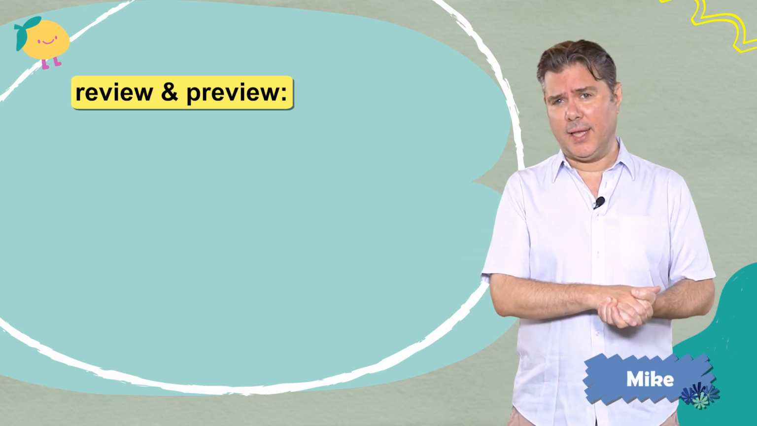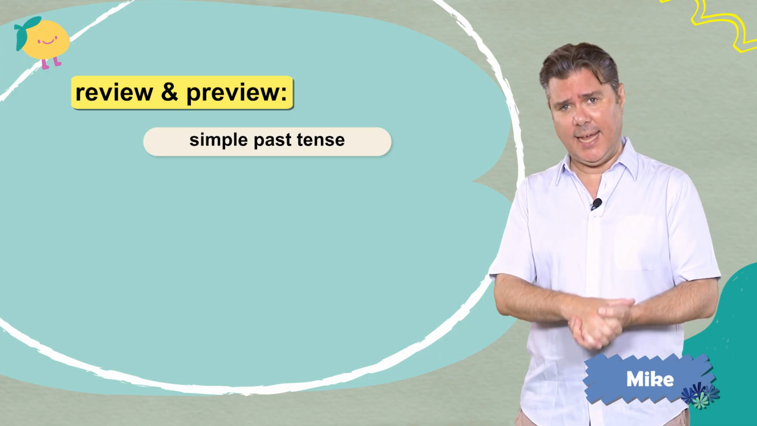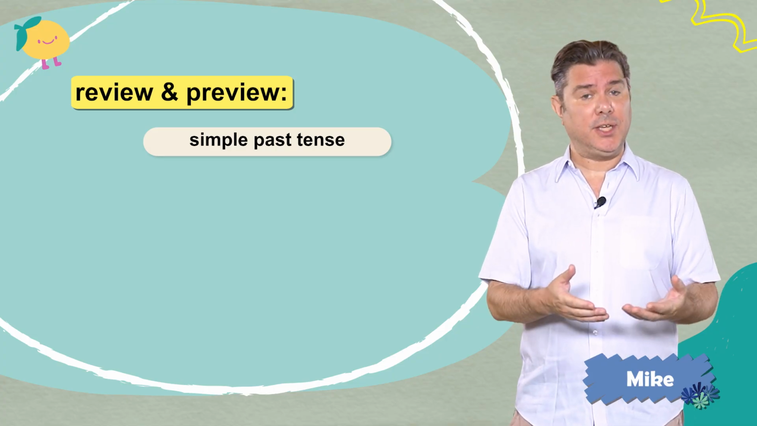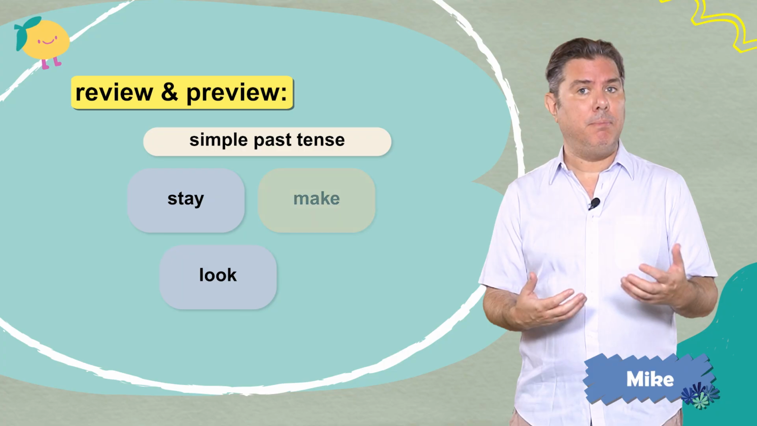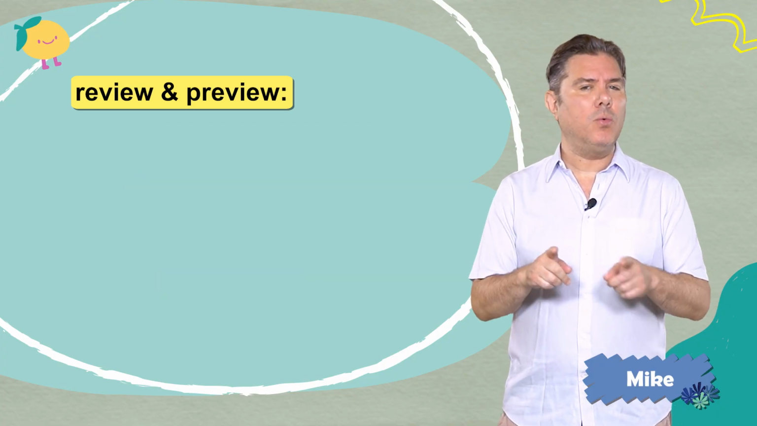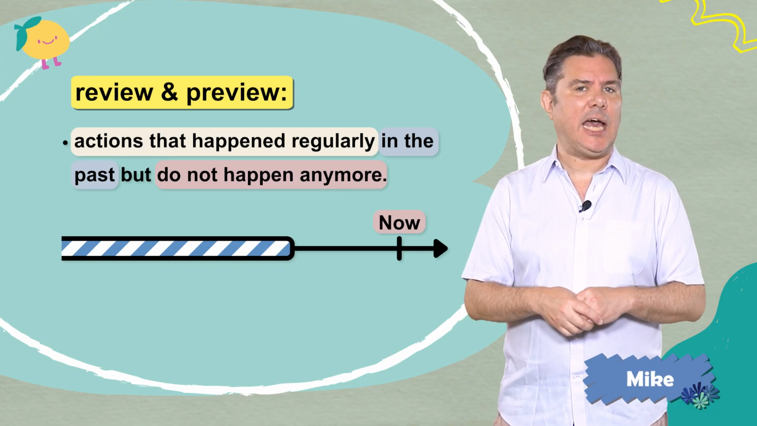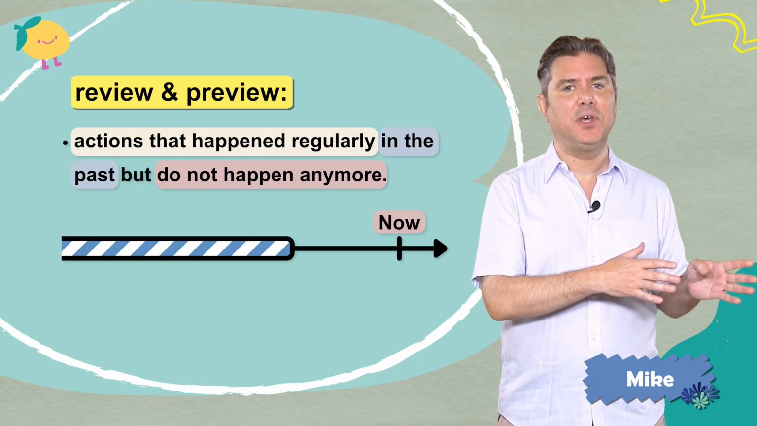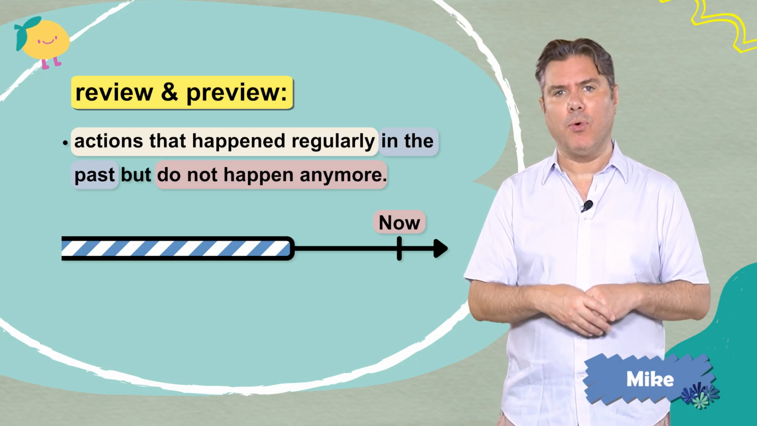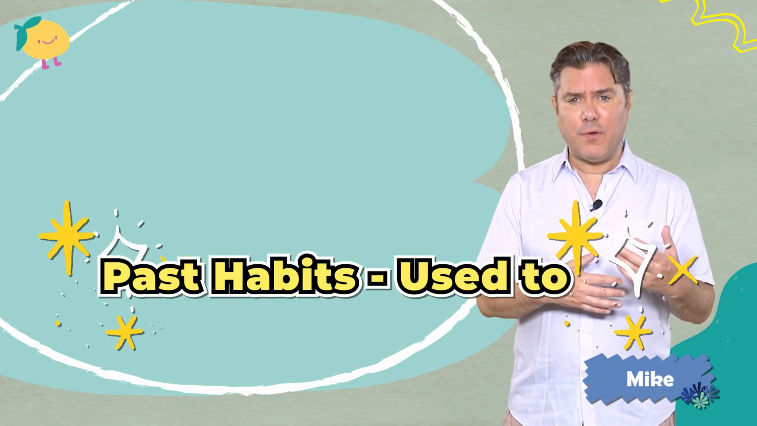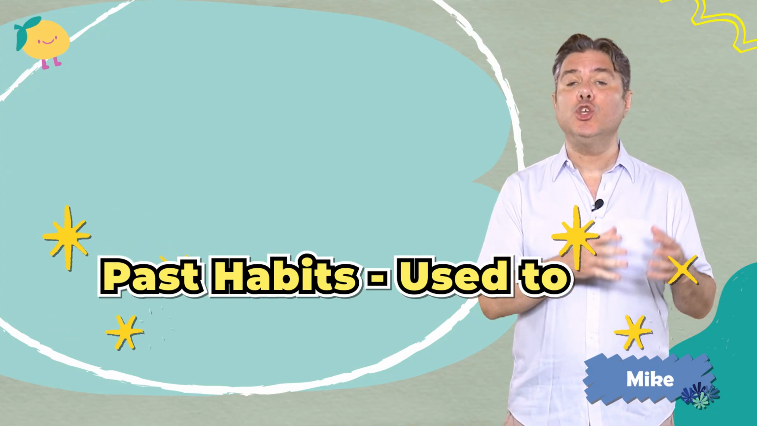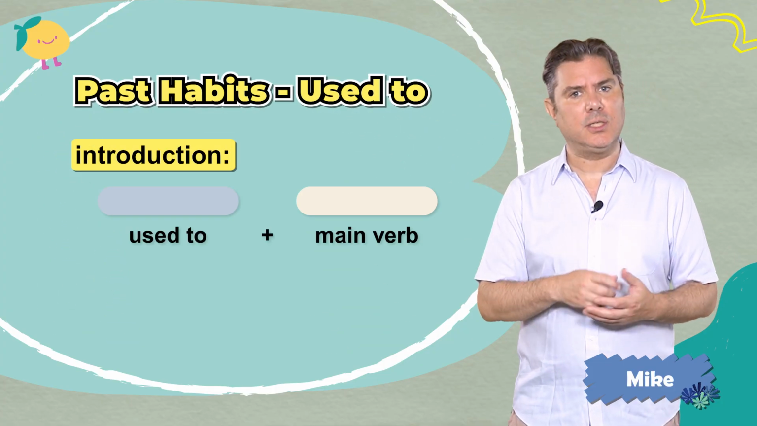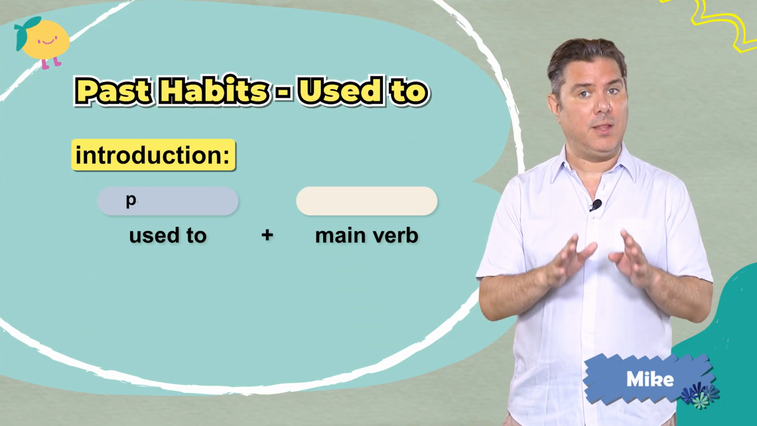The first part of the lesson was about the simple past tense, with base verbs such as stay, look, make, and go. Now we're going to talk about actions that happened regularly in the past but do not happen anymore. These are usually called past habits. The phrase we will be working with is used to. Please notice this phrase is always in the past.